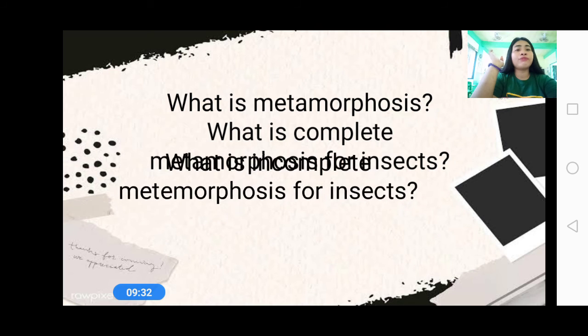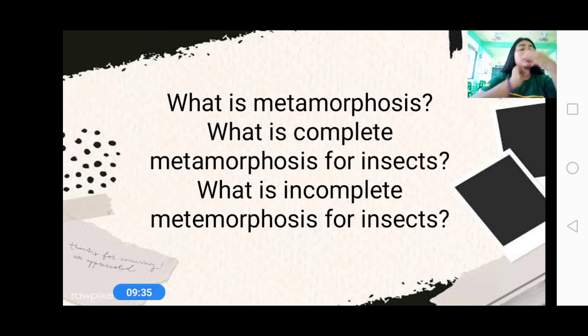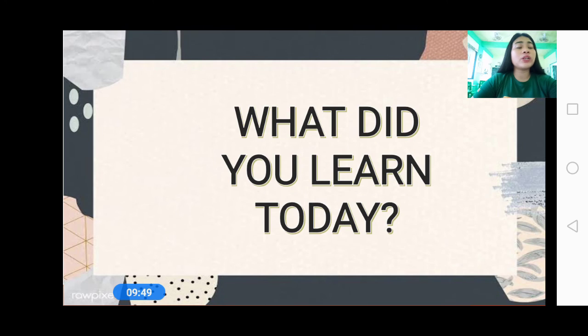And then what is incomplete metamorphosis? Incomplete metamorphosis has 3 stages only, wherein we have the egg, the nymph, and the adult stage. Okay, so what did you learn today? Today we have learned about the life cycle of animals. Metamorphosis is the change that occurs to young animals before they become adults.